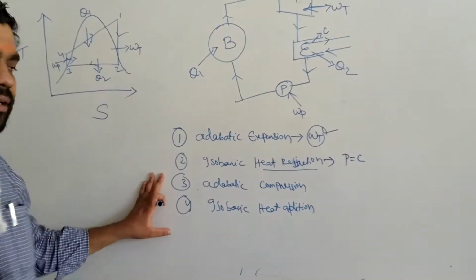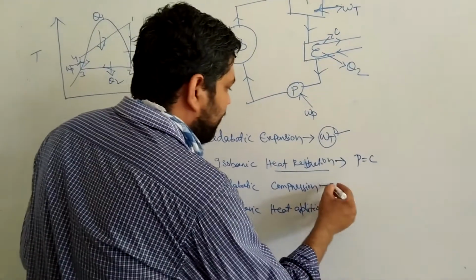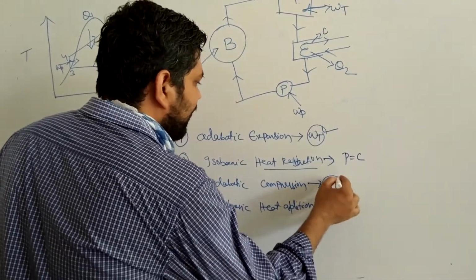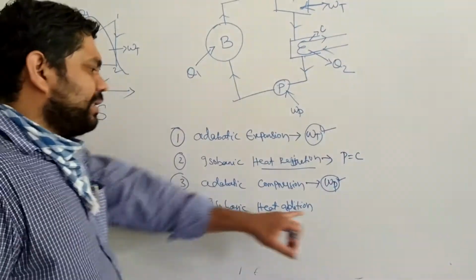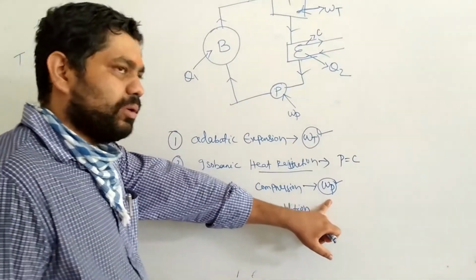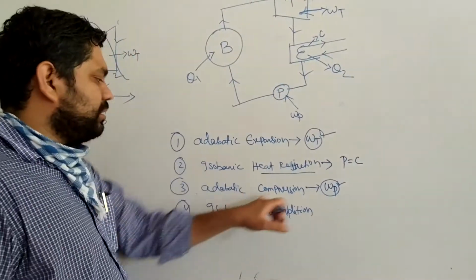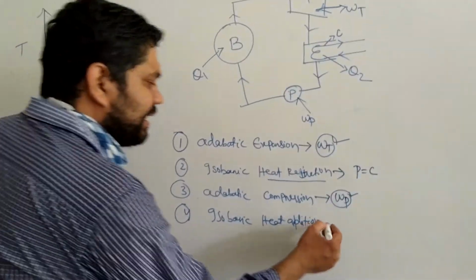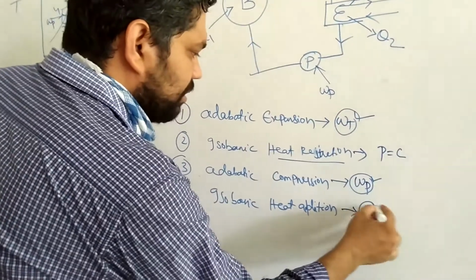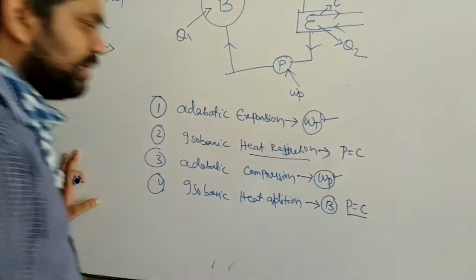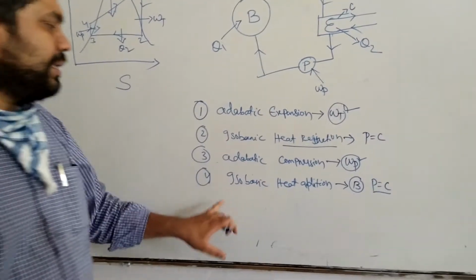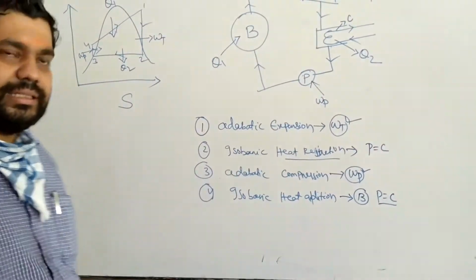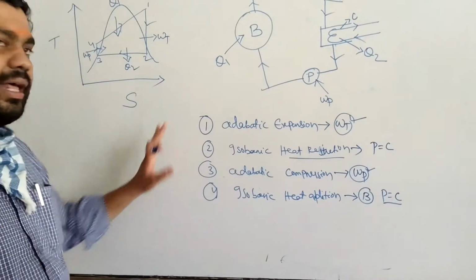Next one is the adiabatic compression. Under adiabatic compression, the pump is used. The pump takes work and gives output. So the work done by the pump is negative, considered as displacement of work. Here adiabatic compression occurs in the pump section. Next is the isobaric heat addition. That is your boiler section. This is also constant pressure. Under constant pressure, the heat will be added in a boiler. That is called isobaric heat addition. These are the four processes in a Rankine cycle.